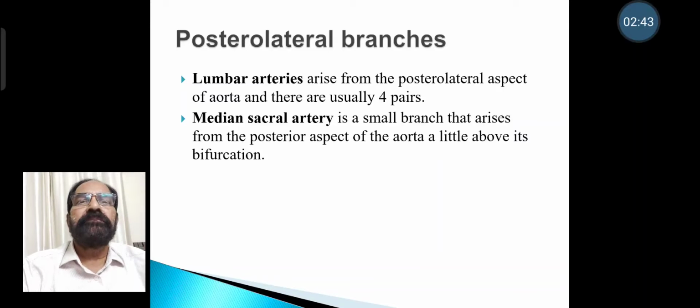Posterolateral branches. Lumbar arteries arise from posterolateral aspect of aorta and they are usually 4 pairs. Median sacral artery is a small branch that arises from posterior aspect of aorta a little above its bifurcation.